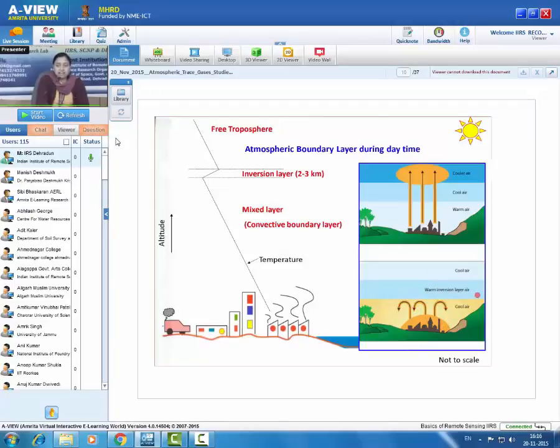The lower the height of the inversion layer, the higher the pollution trapped below this. And if there is no inversion layer, whatever pollution is emitted will keep on moving towards high altitude and the air quality over the region will become very, very good. So the boundary layer plays a very important role for the air quality over one region.